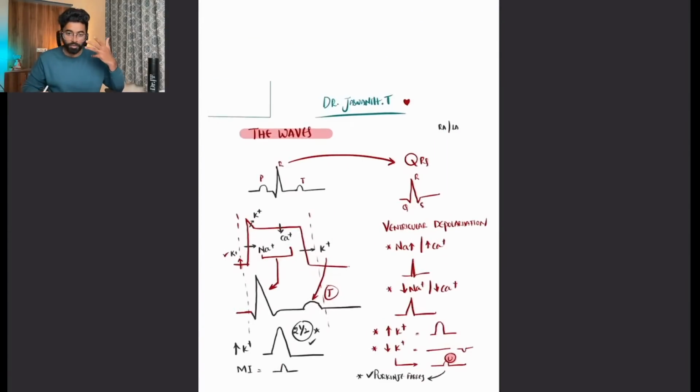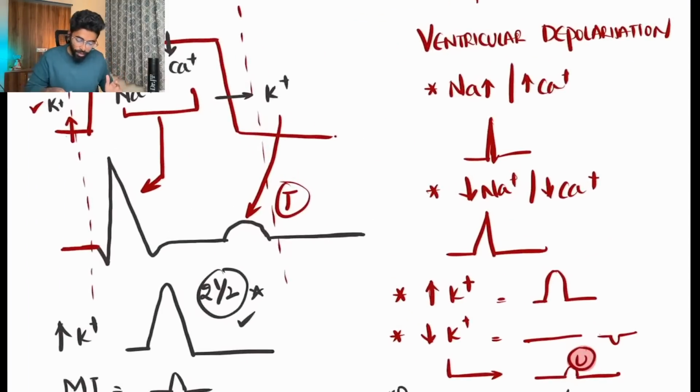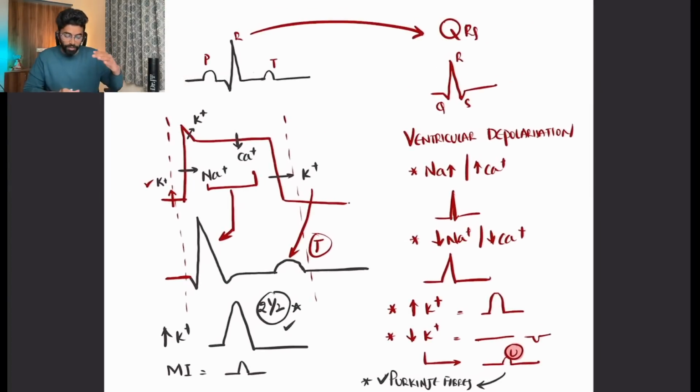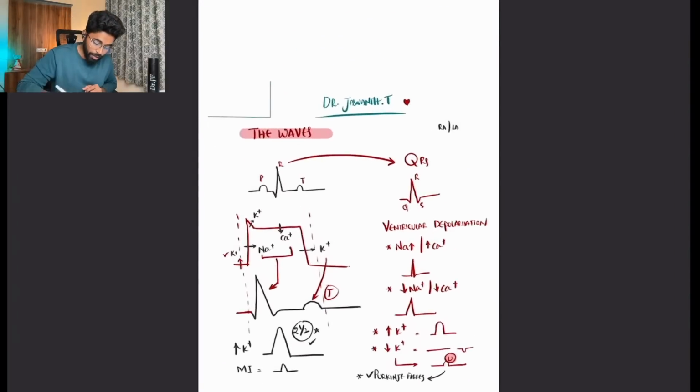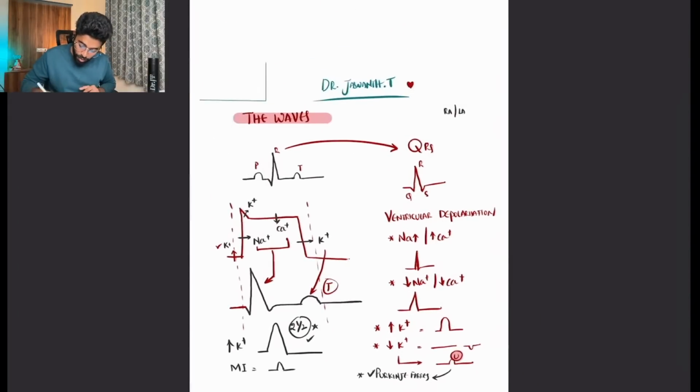So electrolyte imbalance is also over here. We have to synchronize it this way with the ventricular action potential and the ECG occurrence. So it will be very easy when you look into an ECG without panicking. So this is one part. Let's move into the next important thing about the waves.